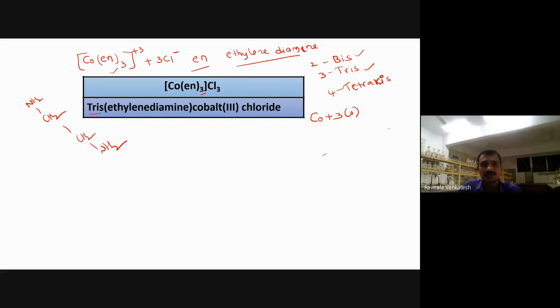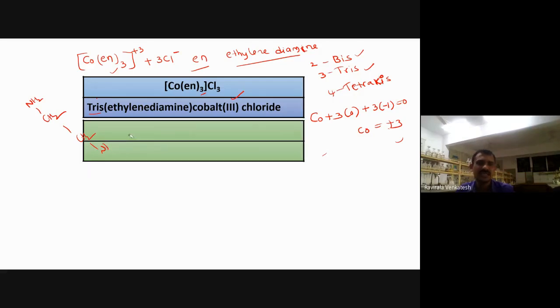Next, if you observe what happened here. Chlorine. How many chlorines are there here? 3 chlorines are there. The charge of the chlorine will be -1, so 3 times -1 plus cobalt equals 0. Now cobalt is what here? +3. Completed here. Cobalt is in the +3 oxidation state here. In this way, we can discuss many examples.